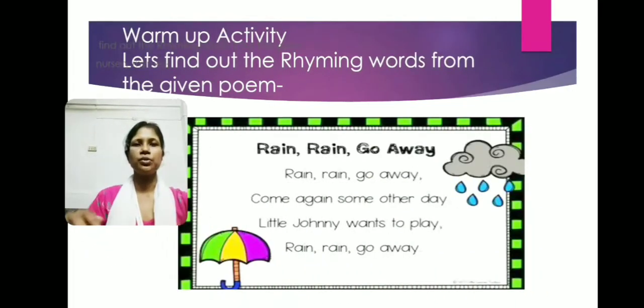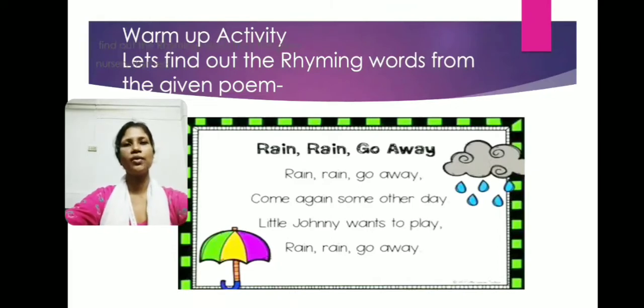All right, now next, the warm-up activity. You can see here, let's find rhyming words from the given poem. So here I have given a nursery poem that you have learned in your nursery classes, Rain, Rain, Go Away. Okay, it is a very, very interesting poem. Now in this poem we have to find a few of the rhyming words. So let us read this poem first. Rain, rain, go away. Rain, rain, go away. Come again some other day. Little Johnny wants to play.